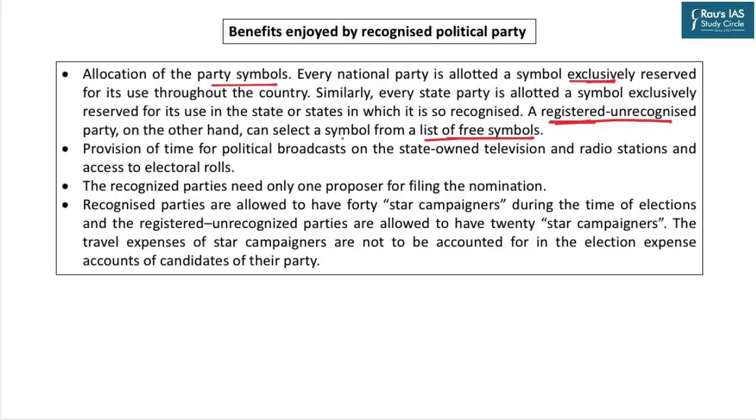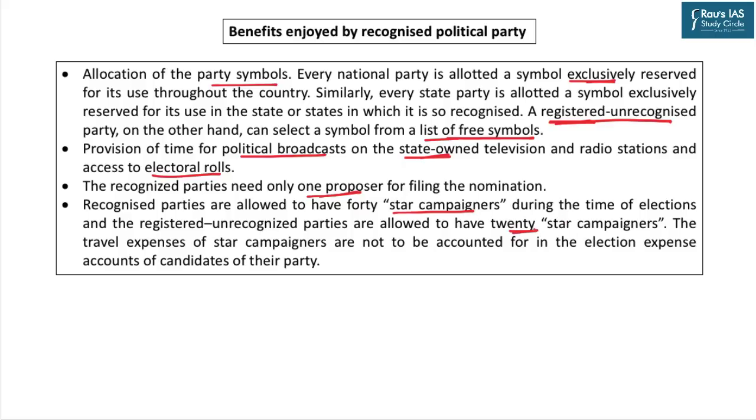There are other perks like time for political broadcasts on the state-owned television and radio stations, All India Radio and Doordarshan. State parties and national parties also get 2 free sets of electoral rolls from the Election Commission. It helps them to plan their election strategy, and these parties also get people not yet registered into the electoral rolls. The recognized parties need only one proposer for filing the nomination. And you tell me how many proposers are required by unrecognized parties. Recognized parties are allowed to have 40 star campaigners. Unrecognized parties are allowed to have 20 star campaigners.